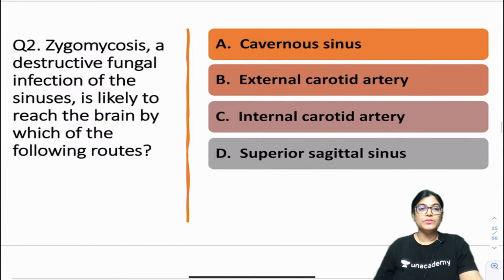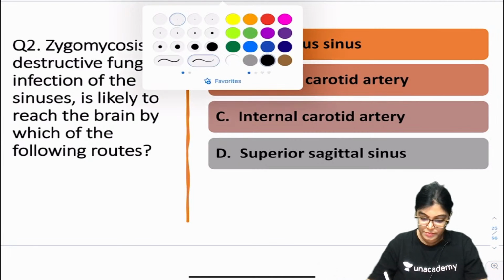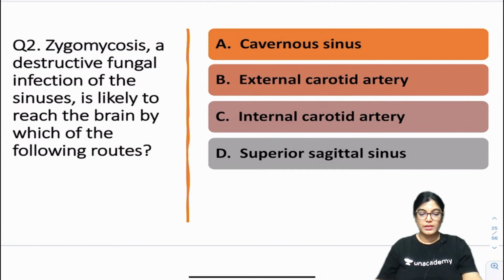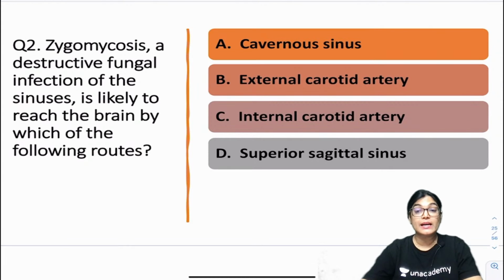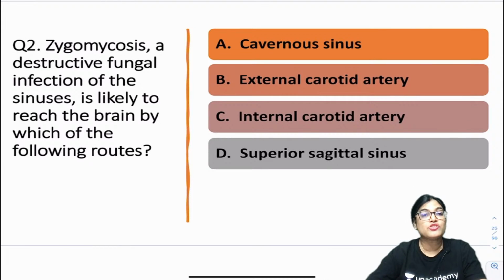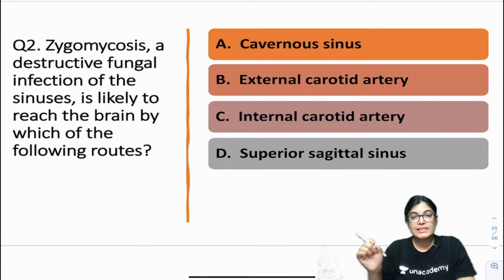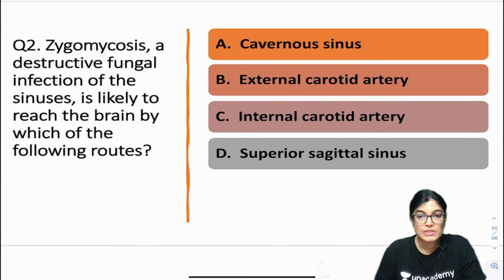Second MCQ: zygomycosis, a destructive fungal infection of the sinus, is likely to reach the brain by which of the following routes? A, cavernous sinus; B, external carotid artery; C, internal carotid artery; D, superior sagittal sinus. According to you, which is the correct answer? I will give you 30 seconds.